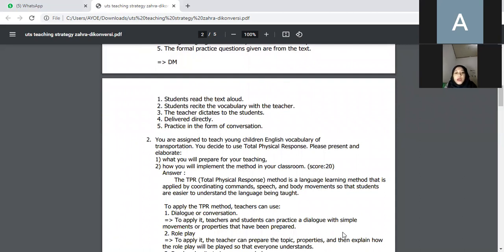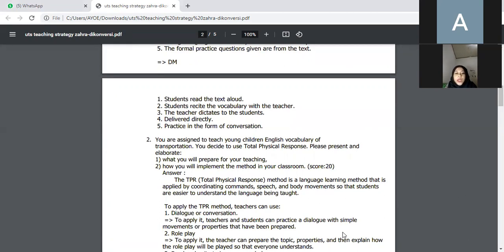DM. Number 1 for DM is students read the text aloud. Number 2, vocabulary. Number 3, the teacher dictates to the students. Number 4, deliver directly. Number 5, practice in the form of conversation.